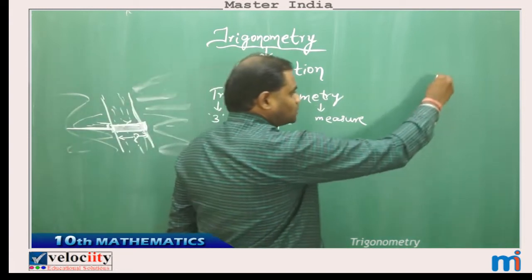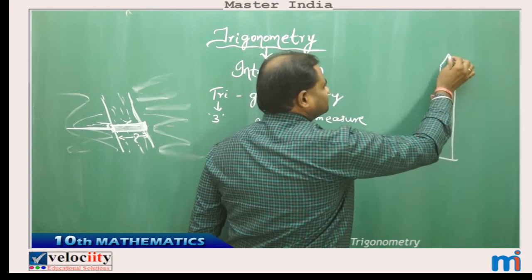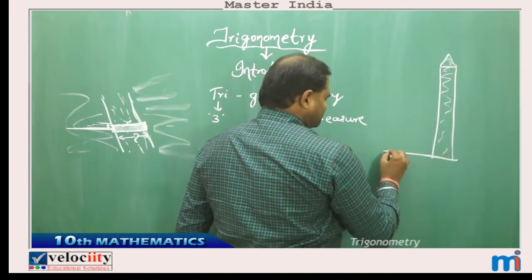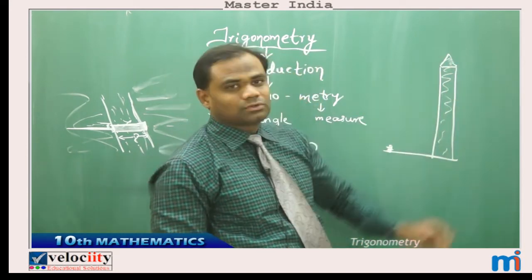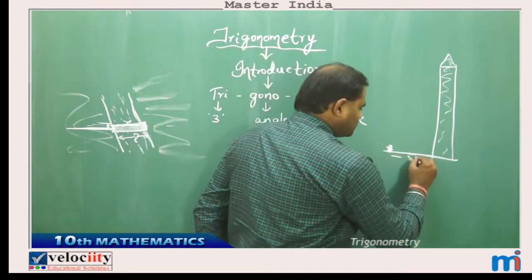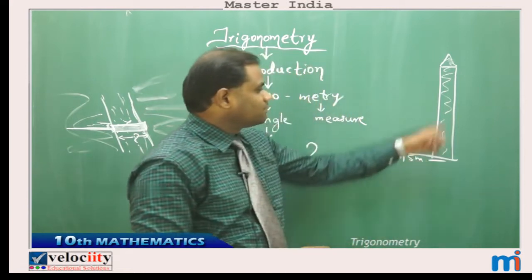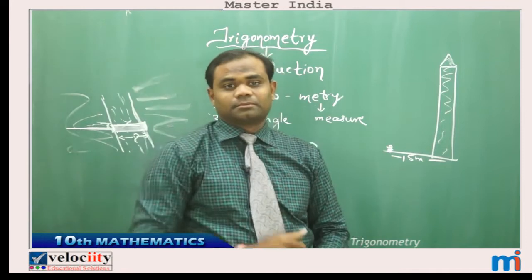Imagine I have a long tower, say the Qutub Minar. I have the Qutub Minar here, and I stand here. I want to find the height of the Qutub Minar by just standing here, which is 5 meters away or 15 meters away. Then how do I find the height of the Qutub Minar without actually measuring with a tape?